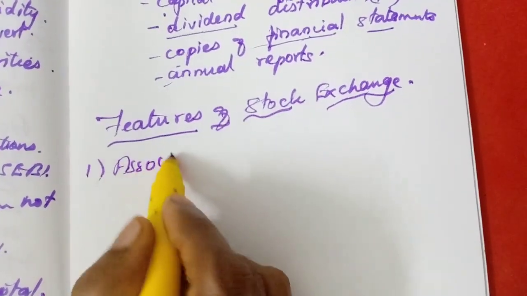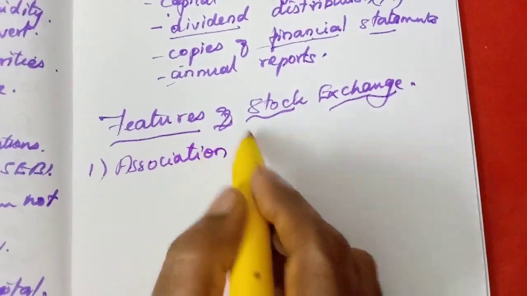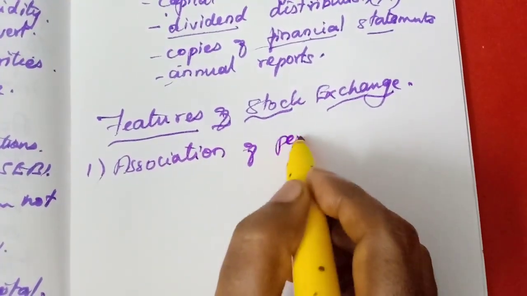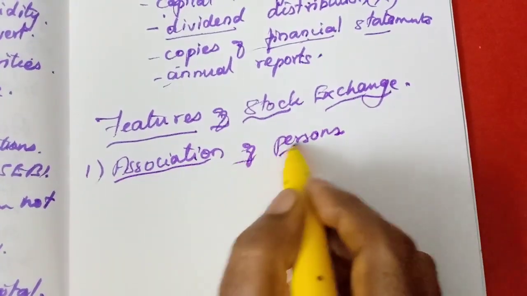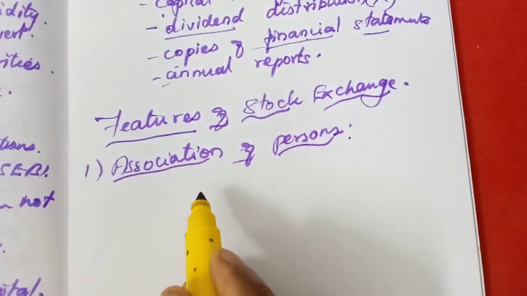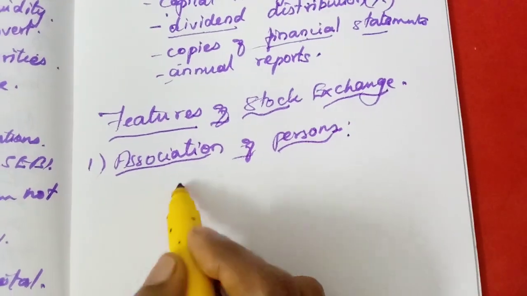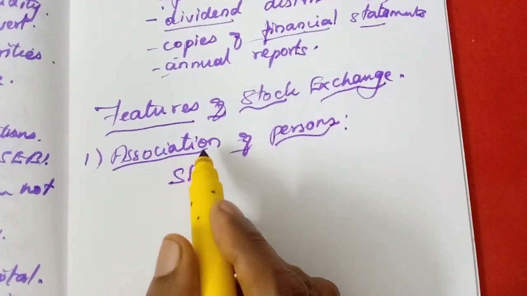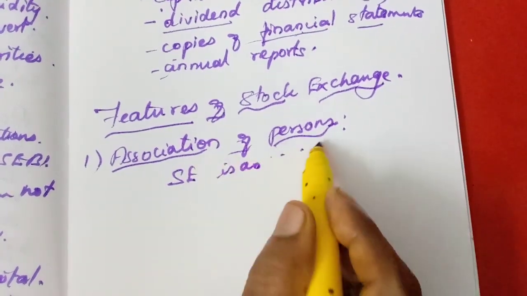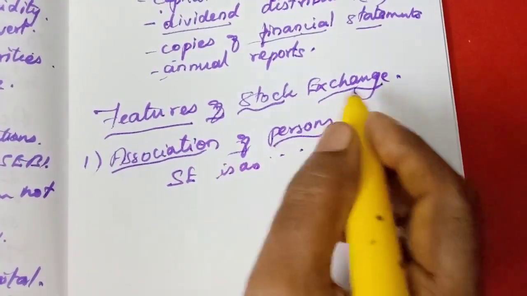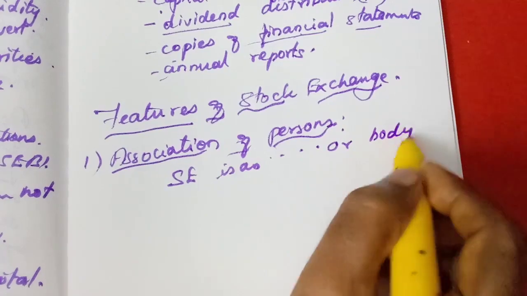Do you remember that one? We can write first, okay, association of persons. Only then it will be in order, in sequence. Okay. So simply you can write, stock exchange is an association of persons, or body of individuals.